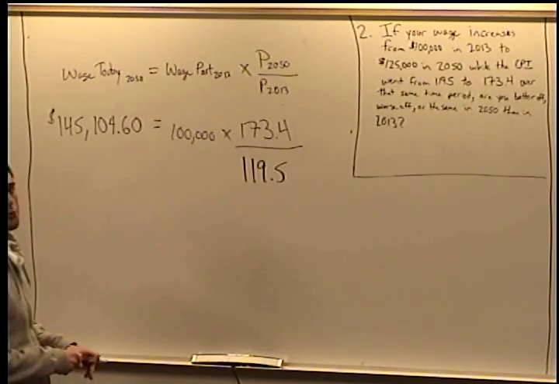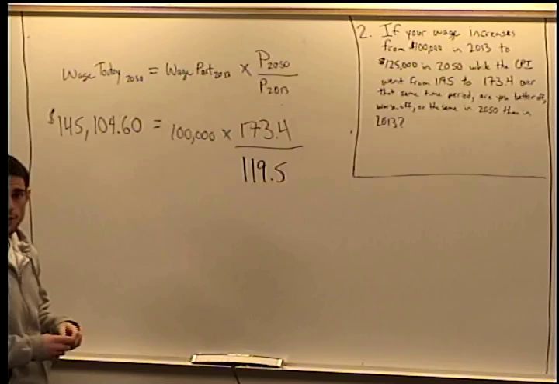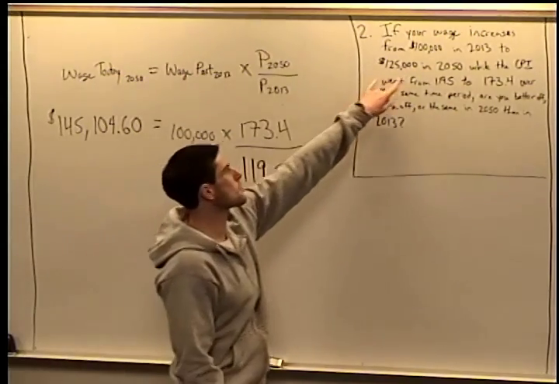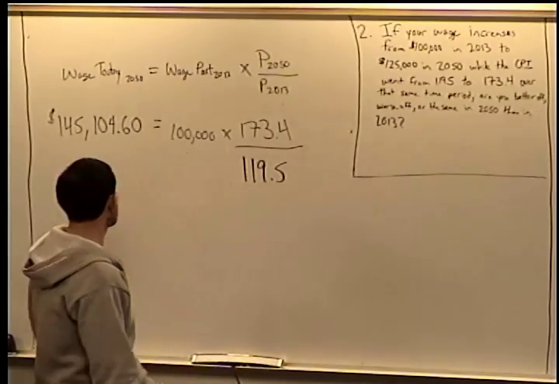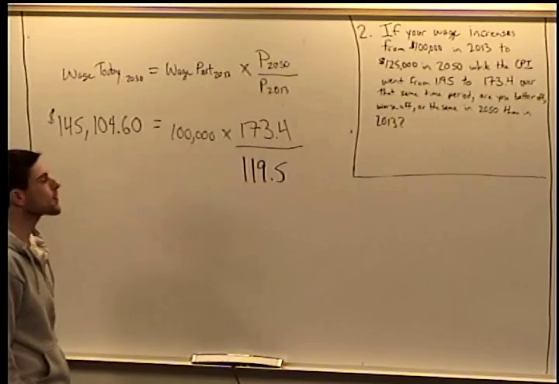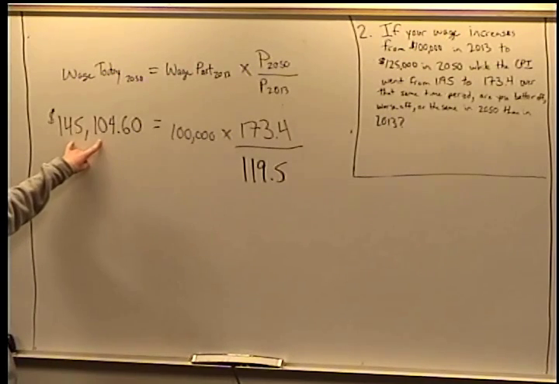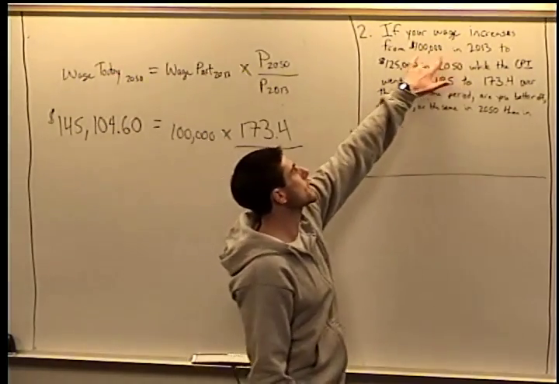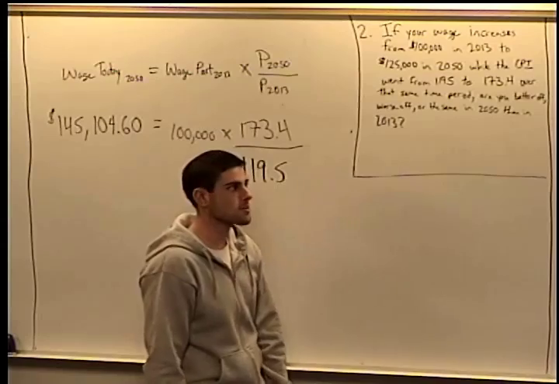So you are relatively worse off in 2050 than you were in 2013, even though your wage went up by $25,000. It's because the stuff that you buy with that money went up by more than that amount. So overall, you need $145,104 in 2050 to have the exact same level of comfort, or to be able to buy the same amount of stuff that you were able to buy in 2013 with your $100,000.